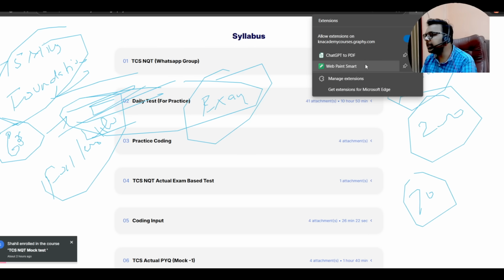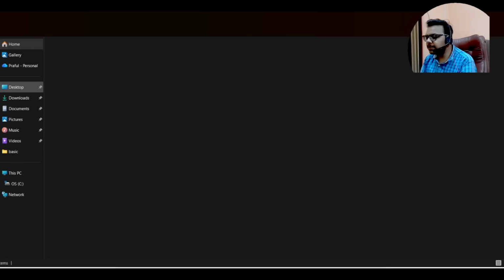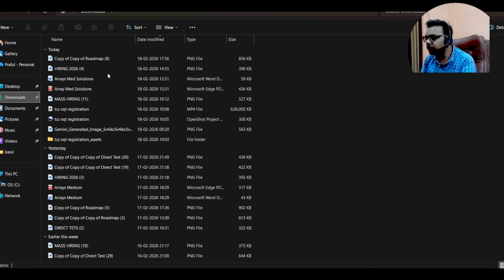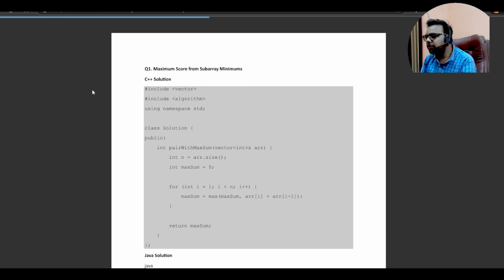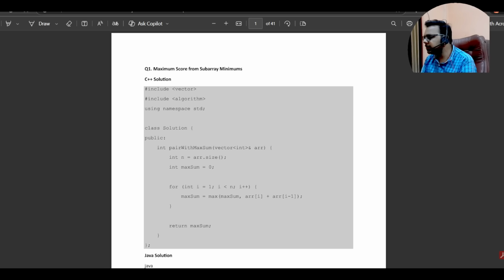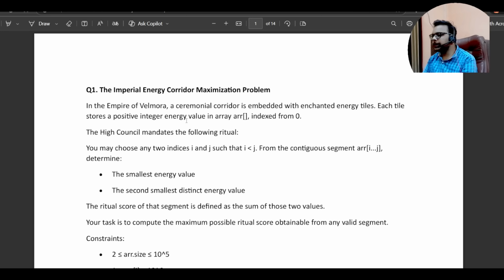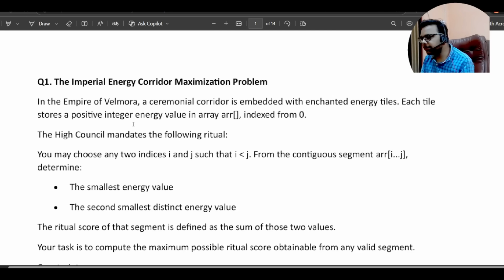In the coding sheet, I just want to show you the coding sheet as well. See, coding sheet, coding questions. I just want to talk about the coding questions also because we talked about that, right? This is the solution sheet for the coding questions which we are providing, but I want to talk about the coding questions. So let's pick this sheet. This is the coding sheet which we are providing. Please see the first question.